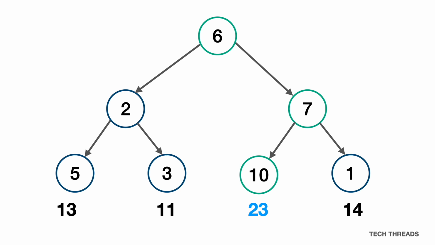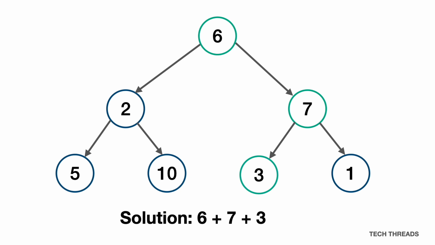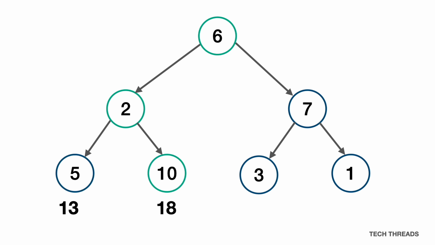Let's see what this would look like if we solved the same problem using a greedy algorithm using a slightly different tree. Here, we start at 6, and after that, the locally optimal choice between 7 and 2 is 7, and the locally optimal choice between 3 and 1 is 3. In this case, the greedy algorithm came up with a solution of 6 plus 7 plus 3, which is 16. If we look at what other solutions there are, these would be 13, 18, and 14. As we can see, there was a better solution, which our greedy algorithm missed.